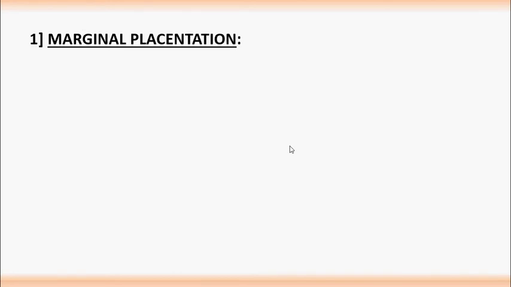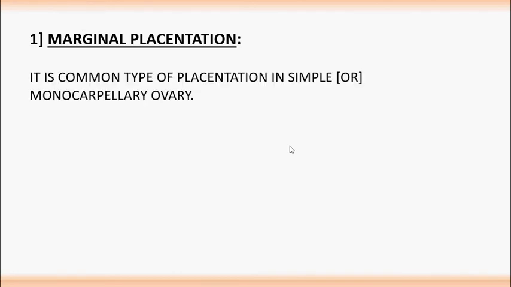Marginal placentation. It is a common type of placentation in simple or monocarpellary ovary. Monocarpellary: mono means single, carpel means single; one stigma, one style and one ovary.